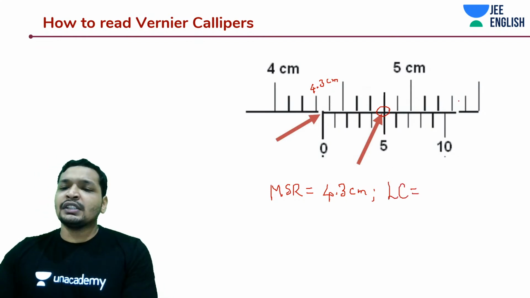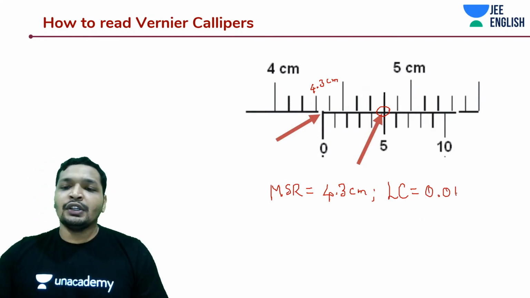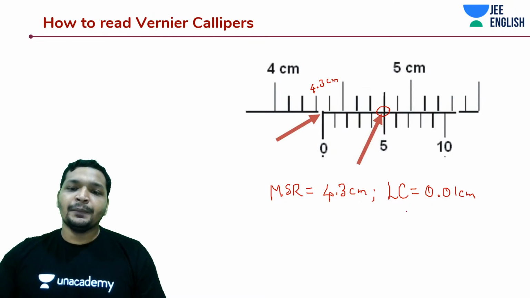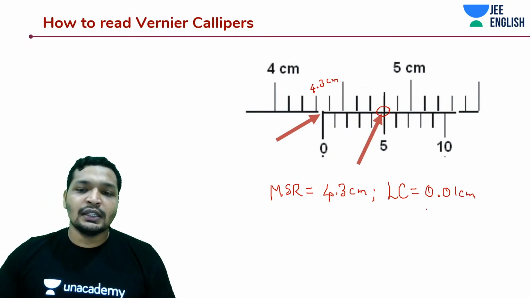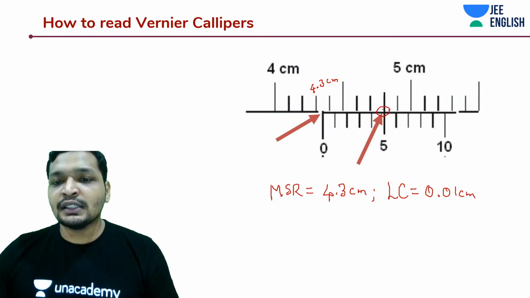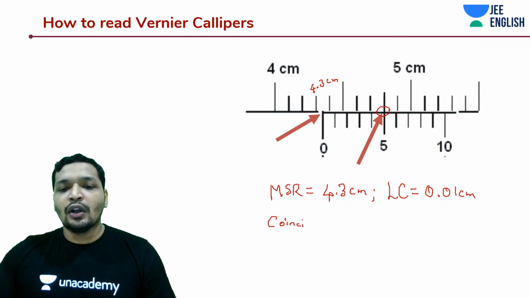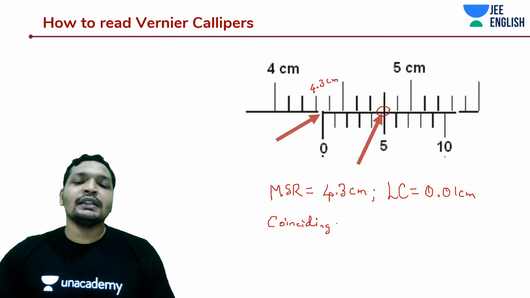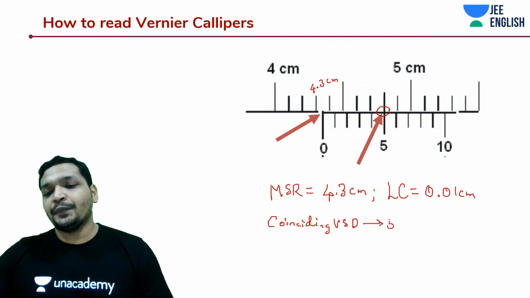Let's say 10 divisions coincide with 9 divisions, so that was 0.09, this is 0.1, so the least count is going to be 0.01 centimeters. And the coinciding Vernier scale division is the fifth one.